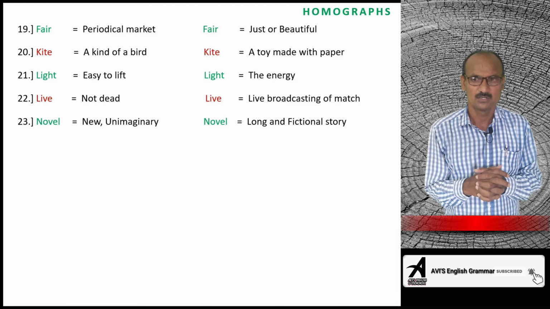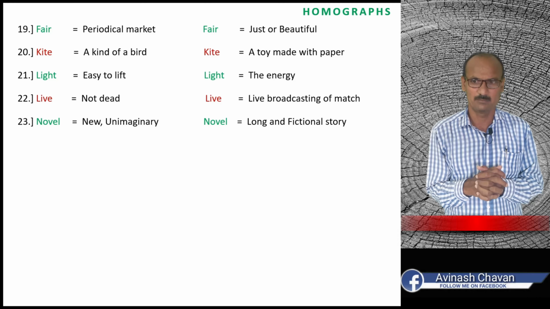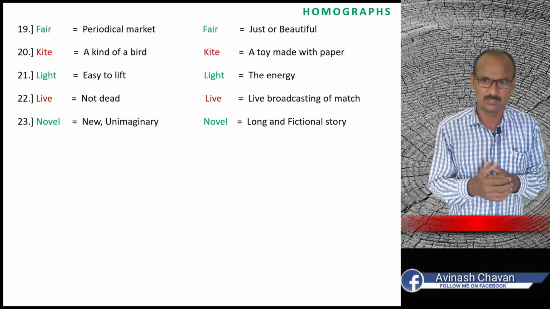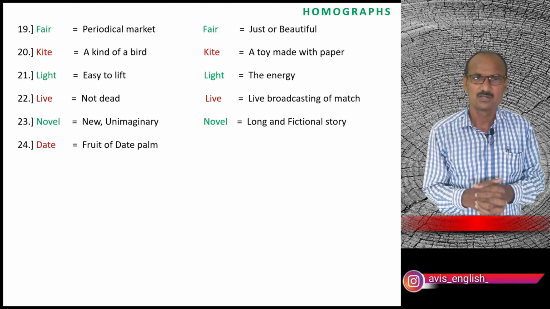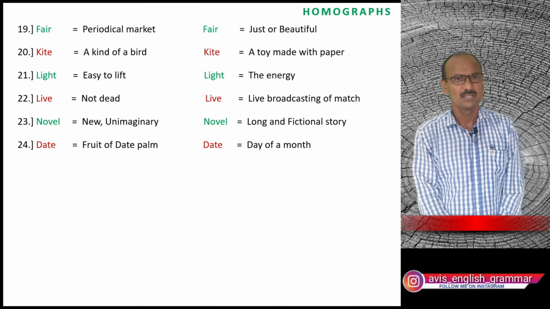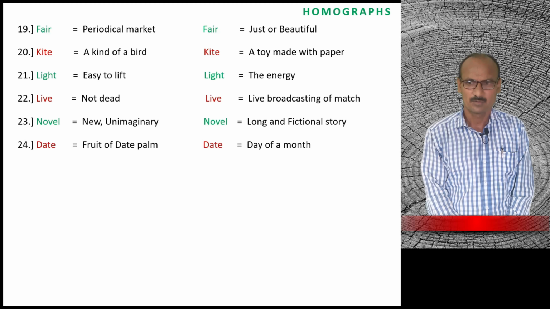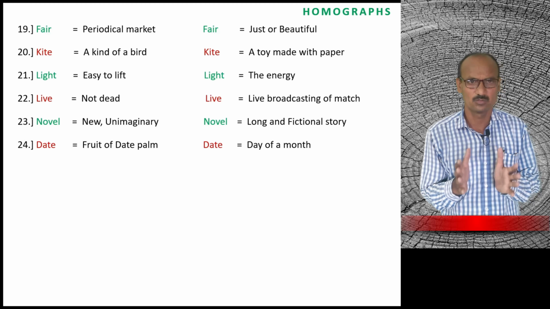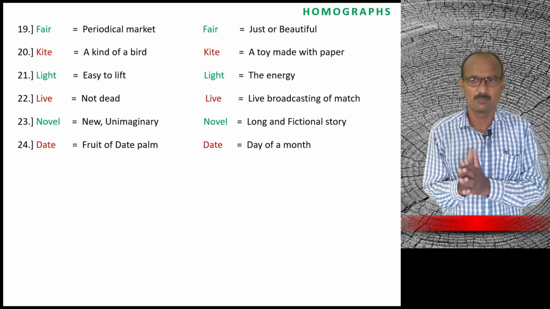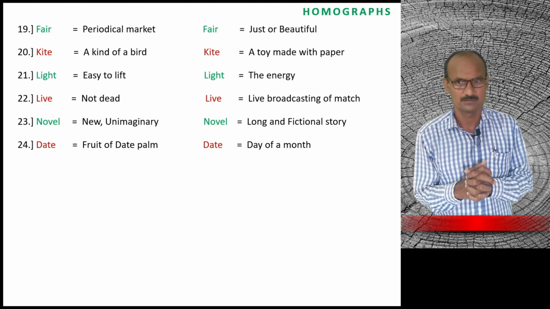23rd. Novel. Novel means new or unimaginary, and another novel means long and fictional story is called a novel. 24th. Date. Date means fruit of a date palm. We can eat date. It is a fruit of a date palm, and another date means day of a month.